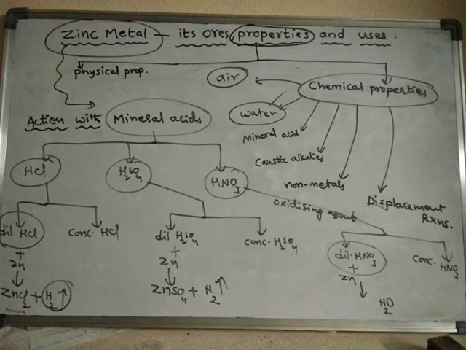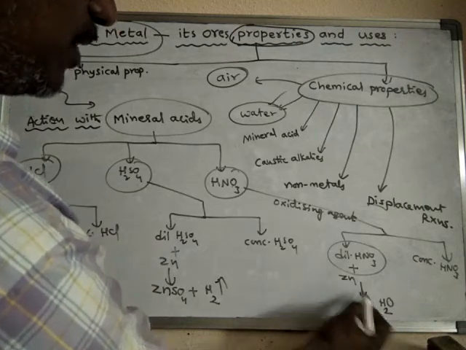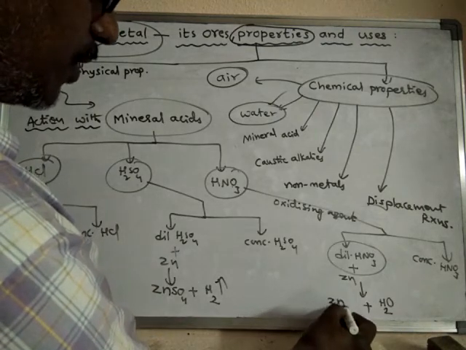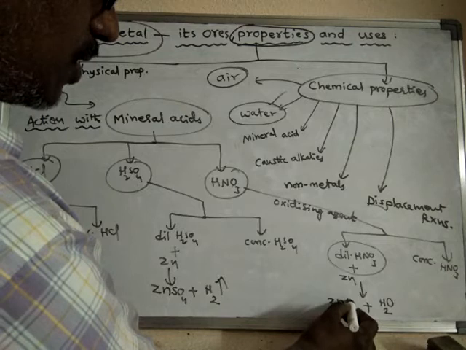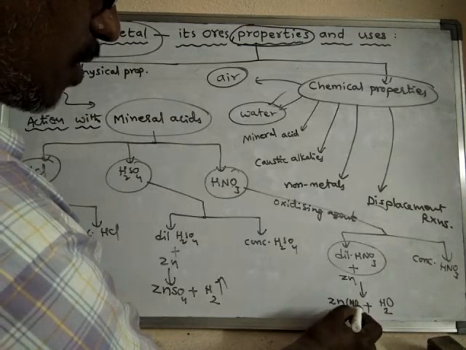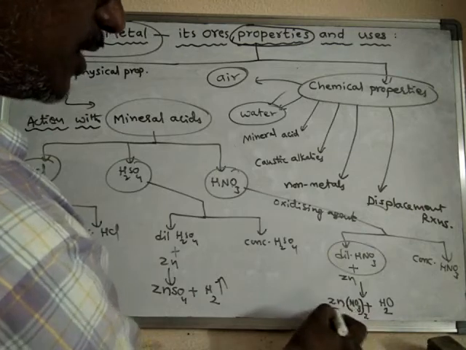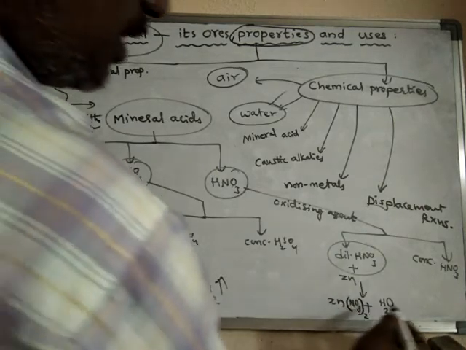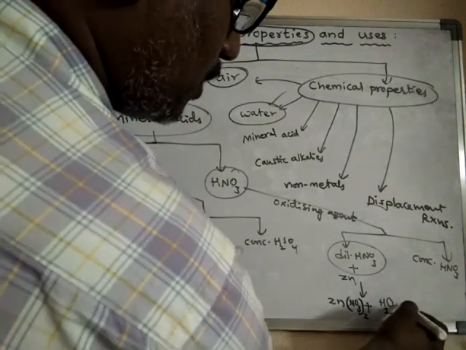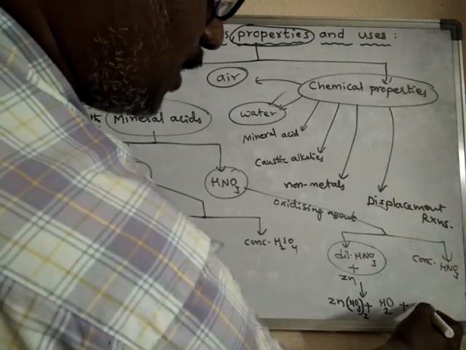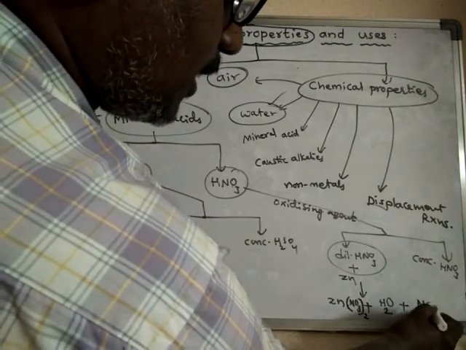Along with this, zinc nitrate is formed. Zinc nitrate is formed. Okay, water is formed, and the most important thing is it produces nitric oxide